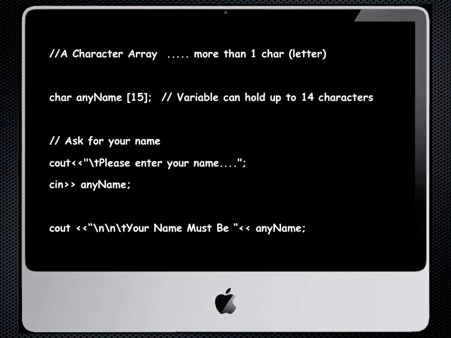Now, how would we use this? Well, let's say we went char AnyName 15, and your computer program asked you to enter your name. So it would say cout, please enter your name, and then you would have the cin AnyName. Now what would happen is the program would actually wait until you typed in a name and hit return. Later you could see out a statement similar to your name must be AnyName.